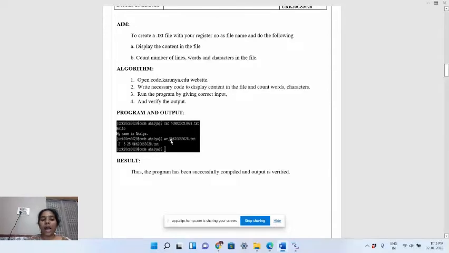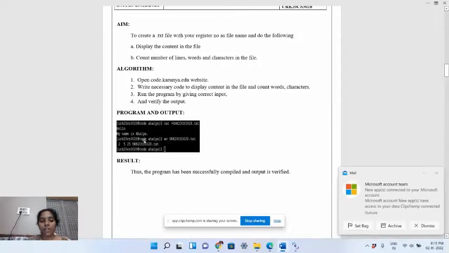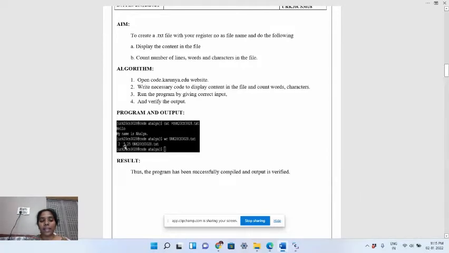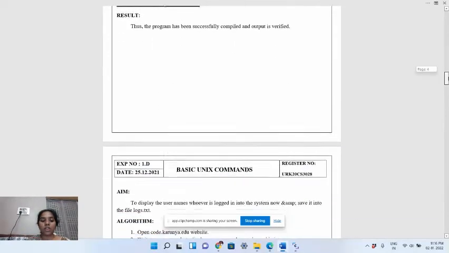I have to count the lines, words and characters. So the command is wc and the file name. Here I can see the number of lines printed over here, and the number of words, and after that the number of characters are also printed over here. So this program is also executed.